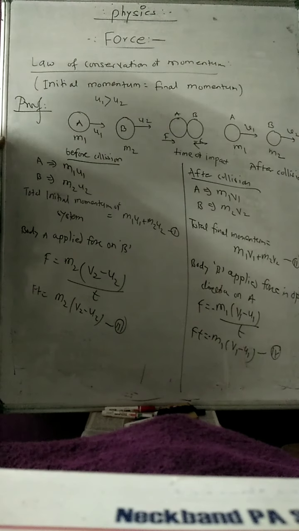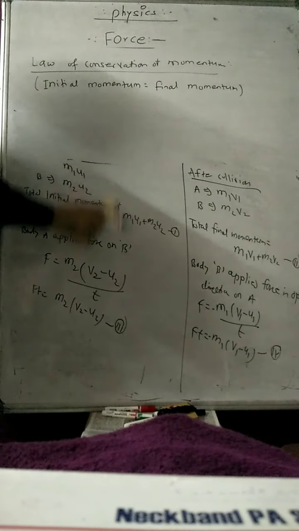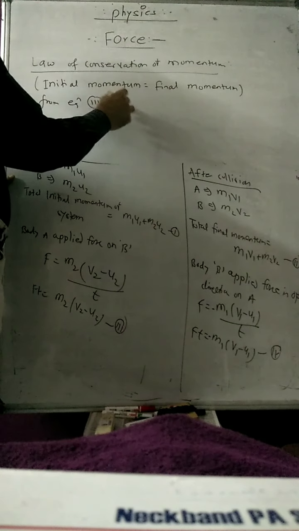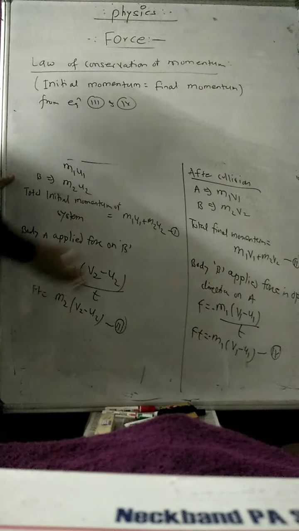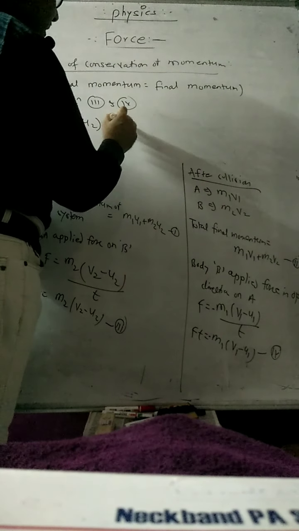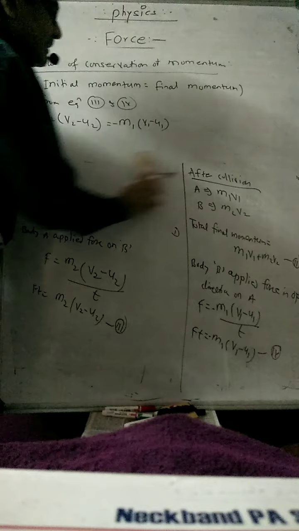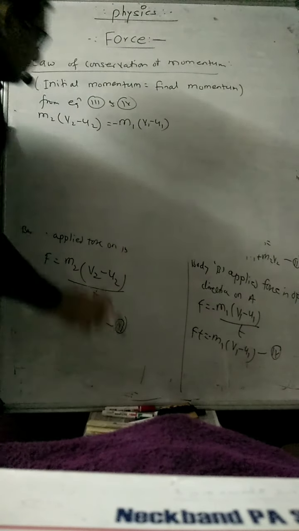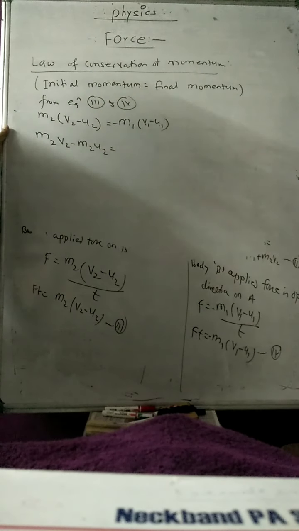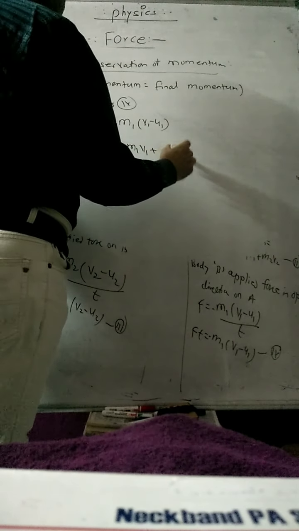Once you have the third and fourth equations, we can solve them. From equations 3 and 4, Ft on the left-hand sides are the same, therefore the right-hand sides will also be the same: m2 (v2 minus u2) is equal to minus m1 (v1 minus u1). After solving, you get m2 v2 minus m2 u2 is equal to minus m1 v1 plus m1 u1.